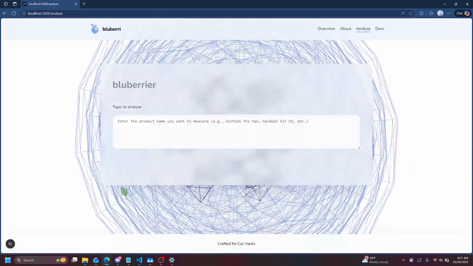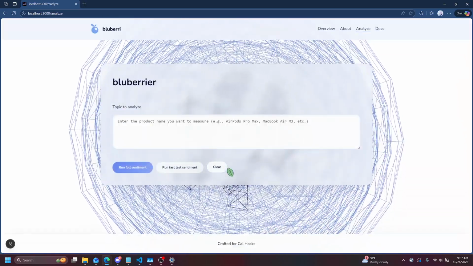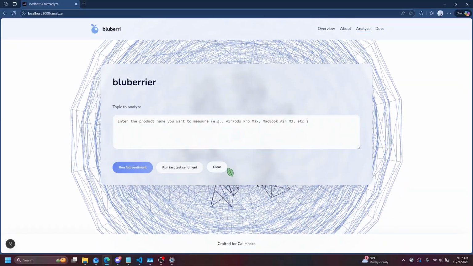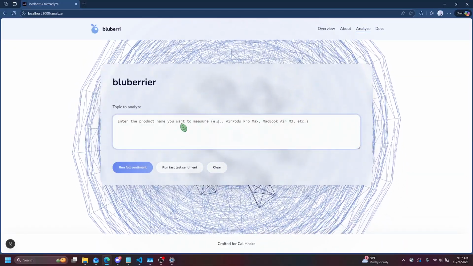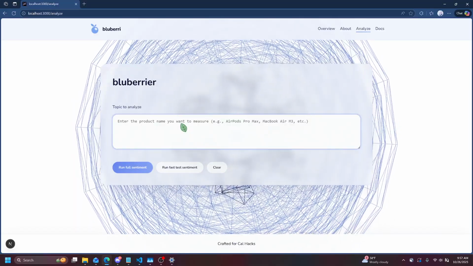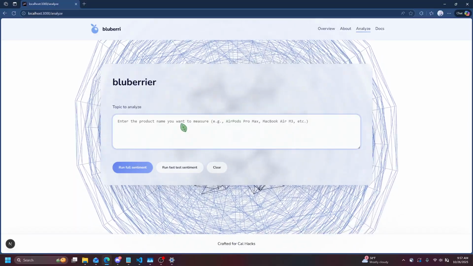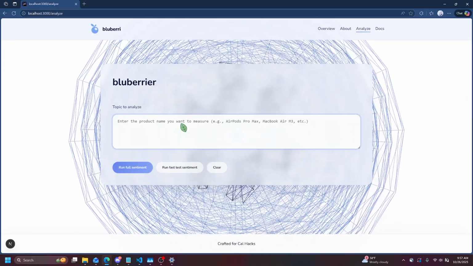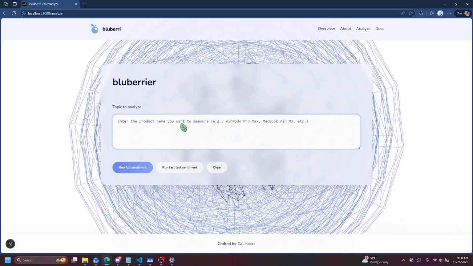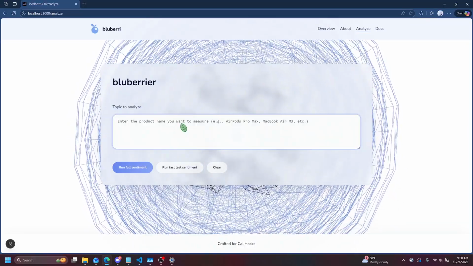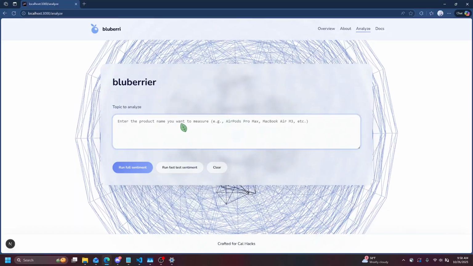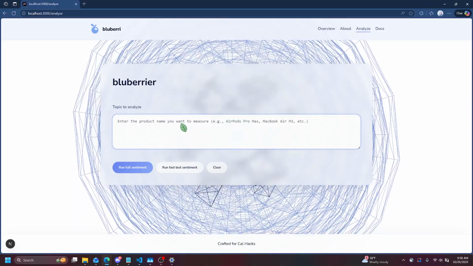So let us start analyzing. On the front end side, all a user will see is a text box that lets you enter a product name, or enter a topic name, or enter a player name. For now, product works best with our model currently. So let's enter a product name. Let's say we want to analyze Ray-Ban, or let's say we want to analyze MacBooks.